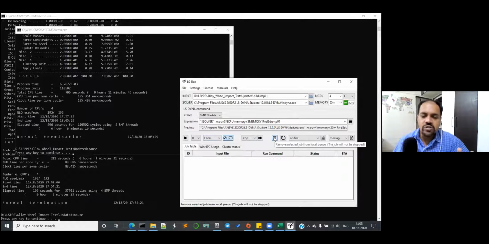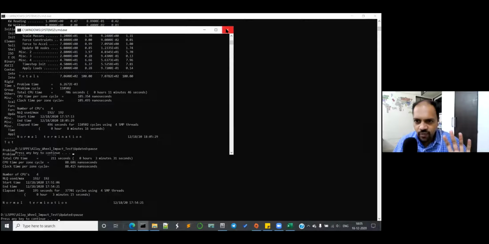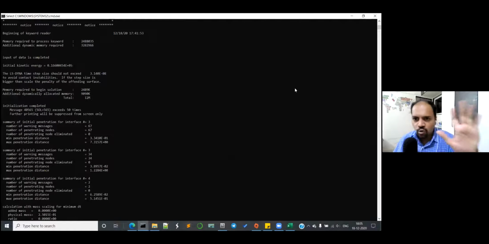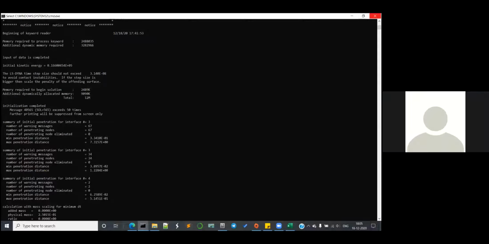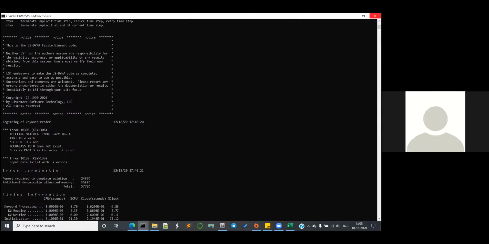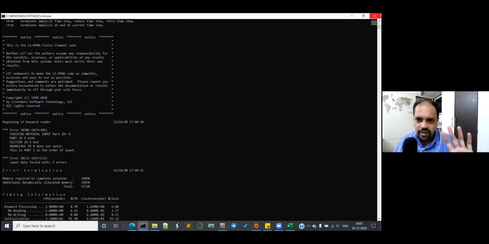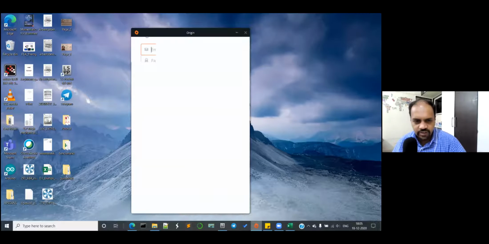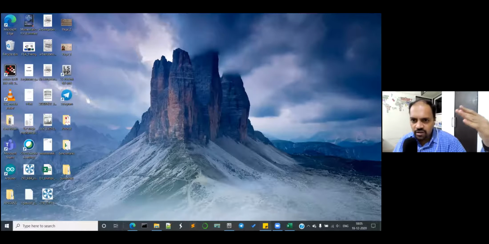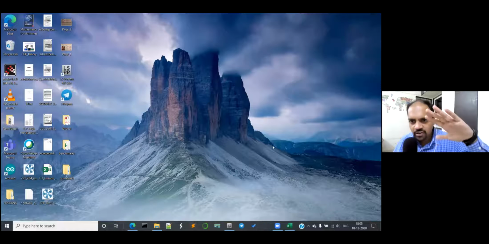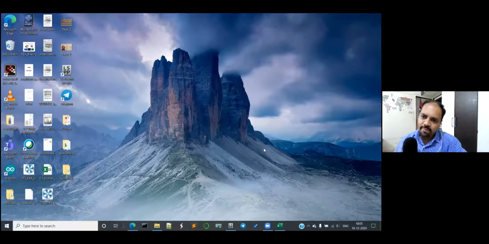If you have real-time errors, you really have to do the debugging, which come in the command prompt or something like that. Because it's not like Pamcrash. I have used Pamcrash also extensively. Typically, the Pamcrash preprocessor which they provide, if it says error, then Pamcrash will also give you the same error.